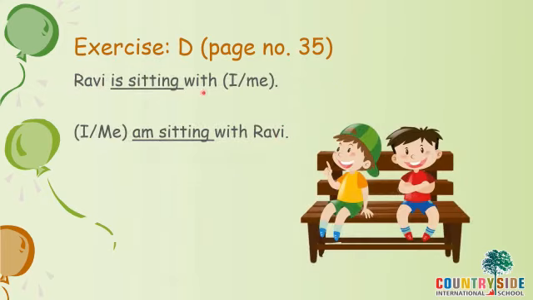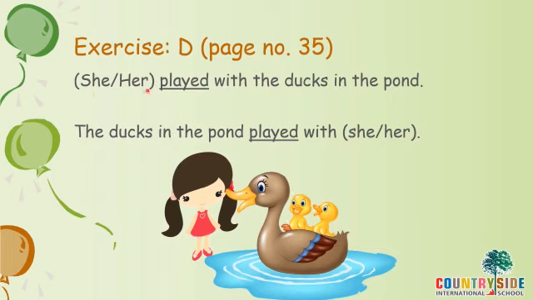Ravi is sitting with I or me. You have to circle the pronoun after the verb. So the pronoun will be me. I or me am sitting with Ravi. Now the verb is underlined. Before the verb, I am sitting with Ravi. She or her played with the ducks in the pond. Before the verb, she. Simple one. The ducks in the pond played with she or her? Her.